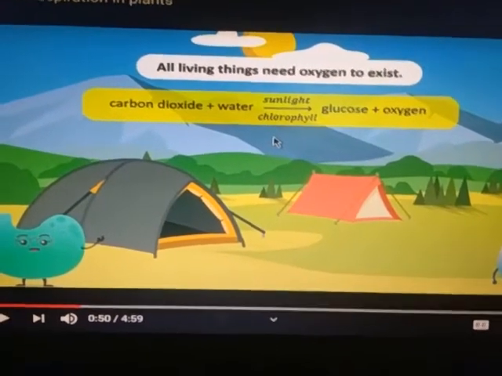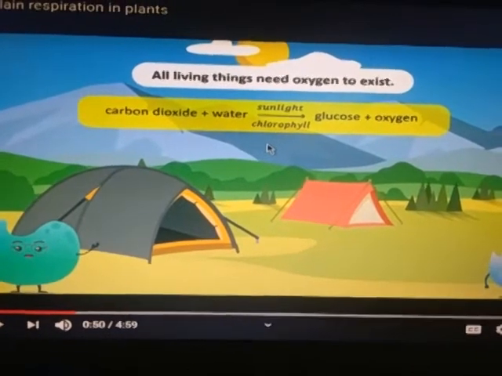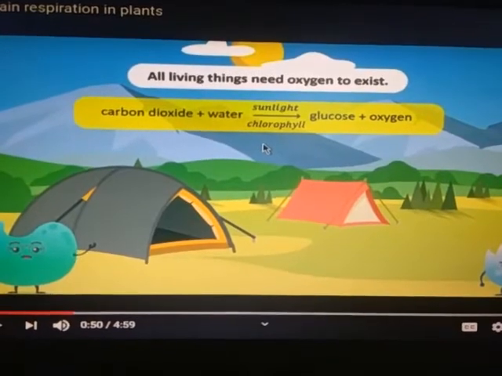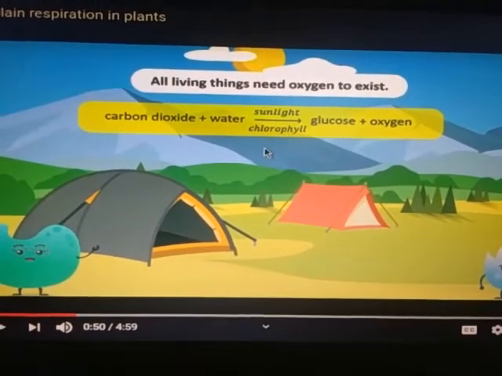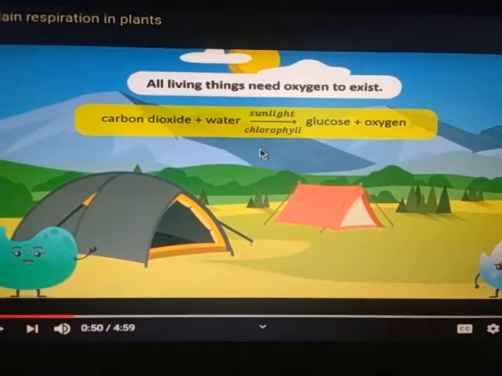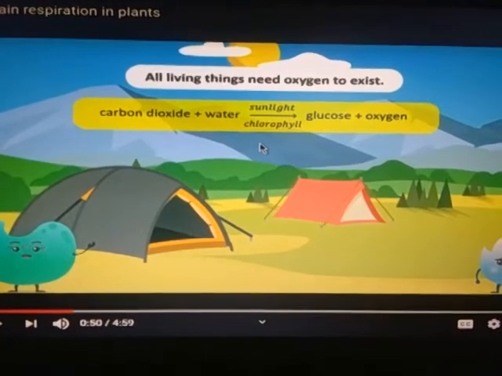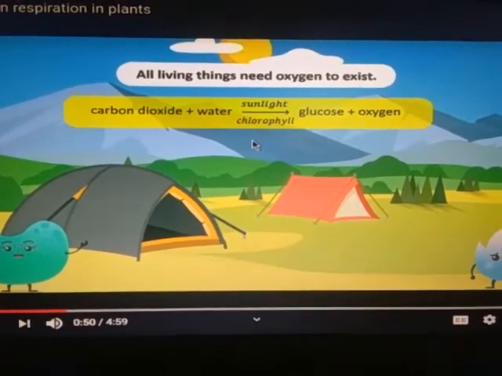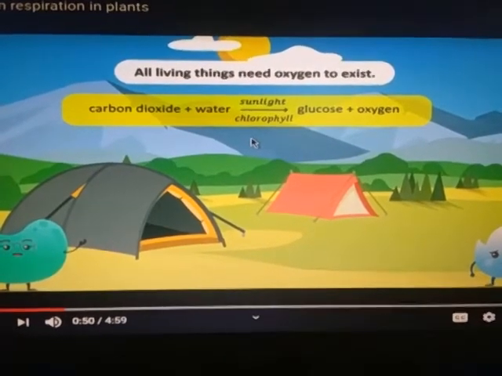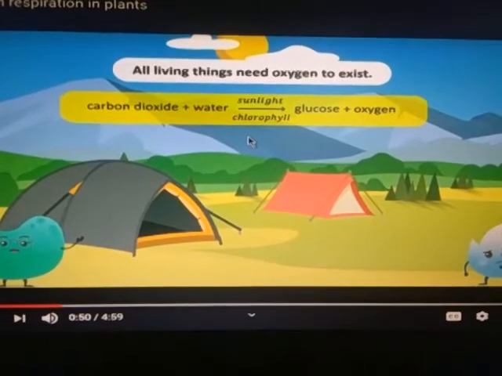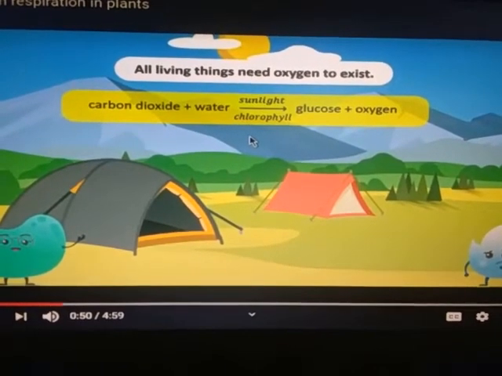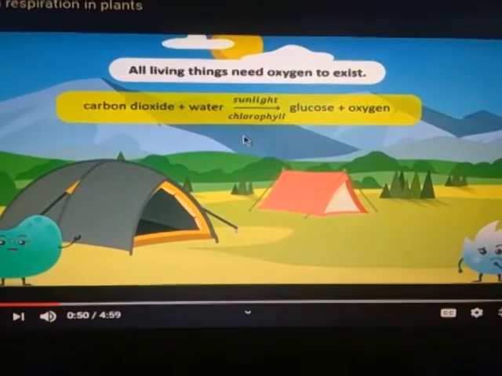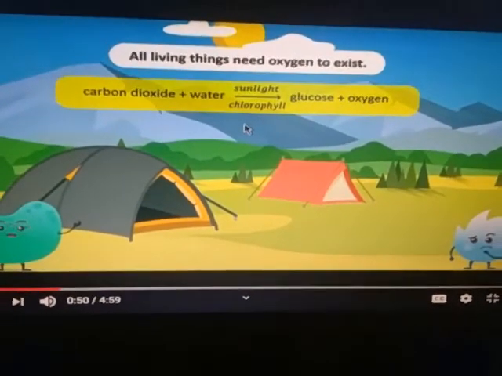The process of respiration can be discussed here. As we know, during photosynthesis oxygen is released by plants. Carbon dioxide reacts with water in the presence of sunlight in the chlorophyll region of leaves, and glucose and oxygen are formed. Oxygen is a waste product of photosynthesis. It gets released into the atmosphere by plants during the daytime, and this oxygen is used by all living organisms to complete their body activities, for the need of respiration.